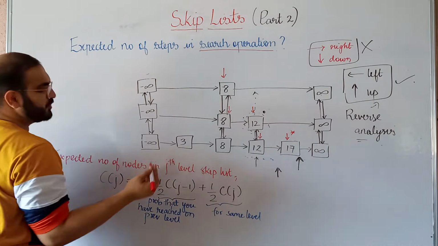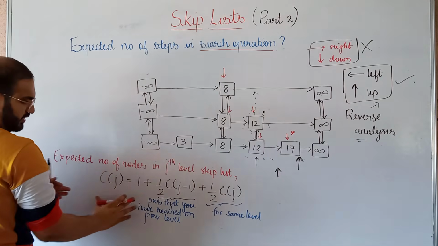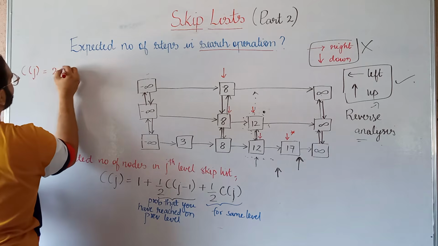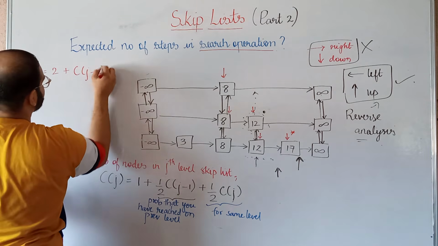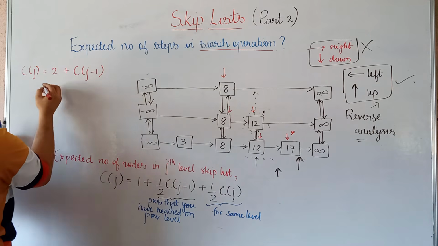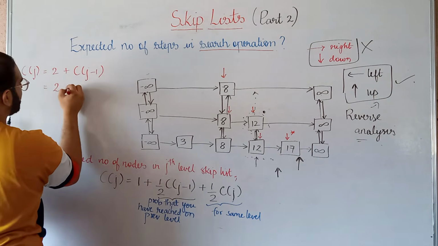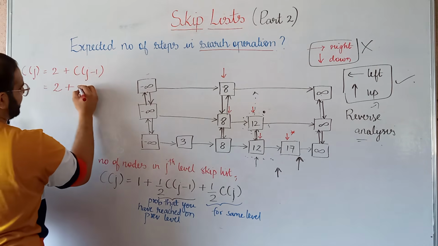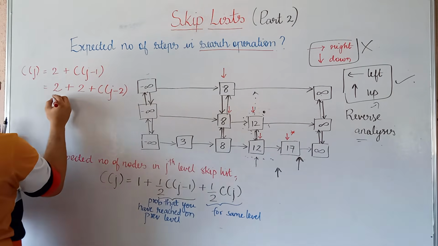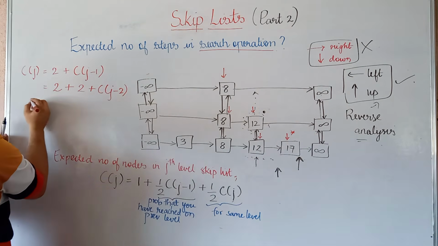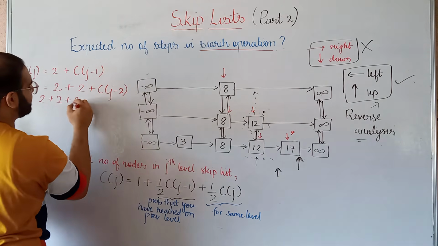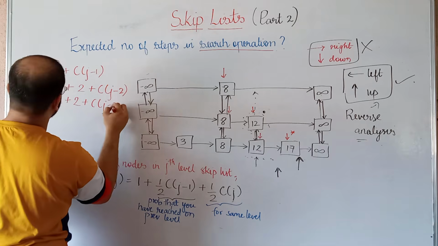So now if you simplify this expression, you will get Cj is equal to 2 plus Cj minus 1, right? So now again you can write this in a recursive manner, and this will be 2, and this Cj minus 1 we can write as 2 plus Cj minus 2, right? So we can keep on writing this in a recursive manner, 2 plus this Cj minus 2 can be written as 2 plus Cj minus 3.